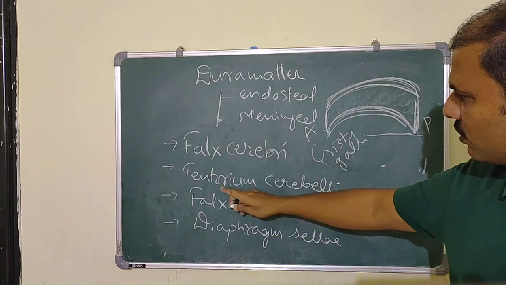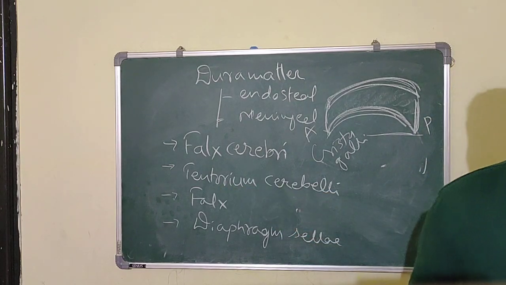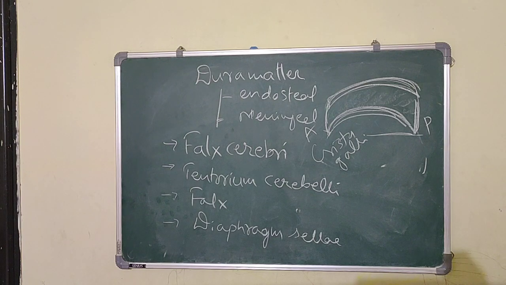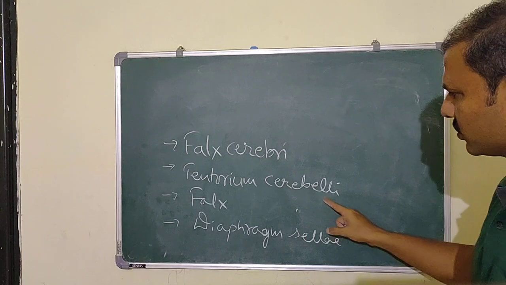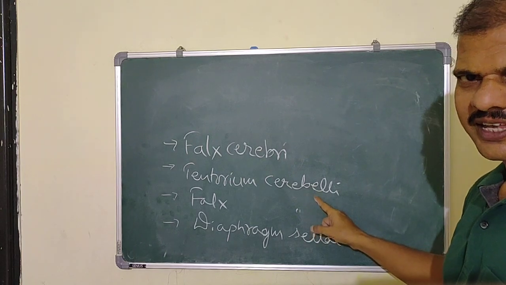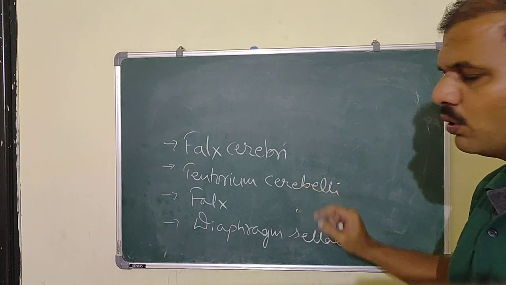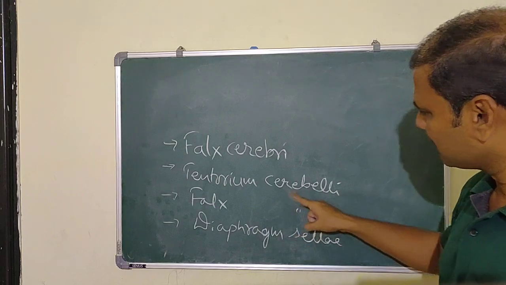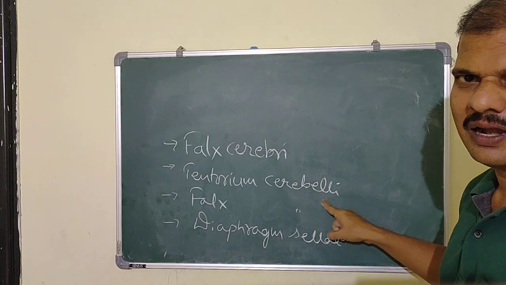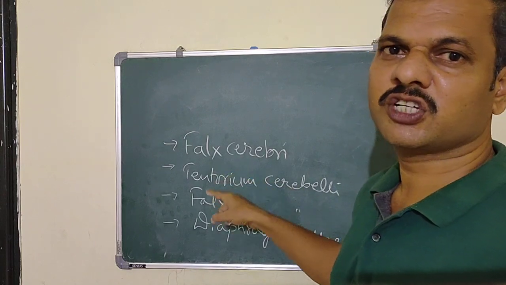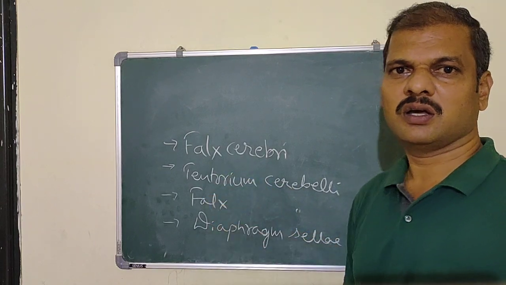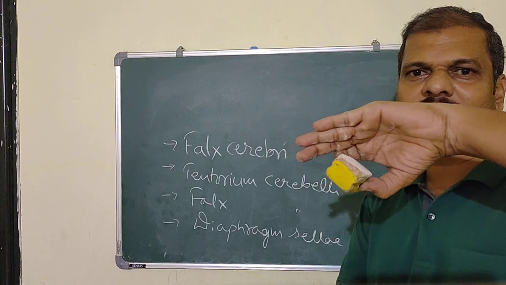Now we'll go to the tentorium cerebelli. Okay, the second layer, the second fold, the tentorium cerebelli. Cerebelli means cerebellum. So this fold is present between the cerebrum part and the cerebellum part.